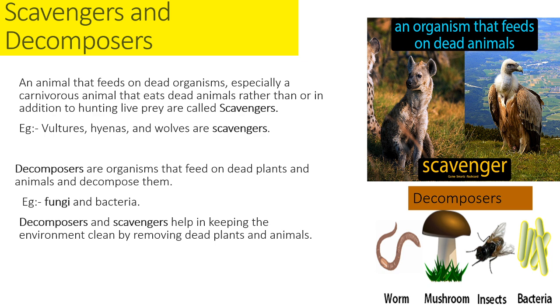And decomposers are organisms that feed on dead plants and animals and decompose them. They completely break down complex plants and animals into small pieces. They feed on them and diminish them. Okay. Examples are fungi and bacteria. Both decomposers and scavengers help in keeping the environment clean by removing dead plants and animals.